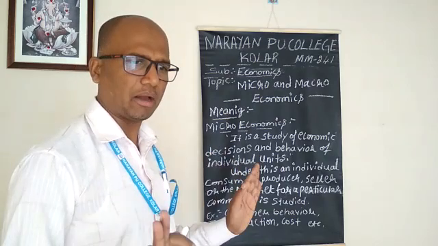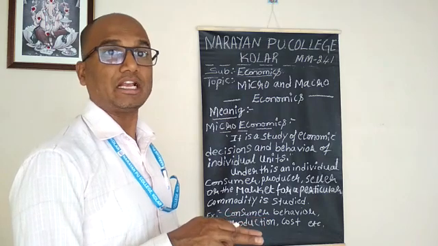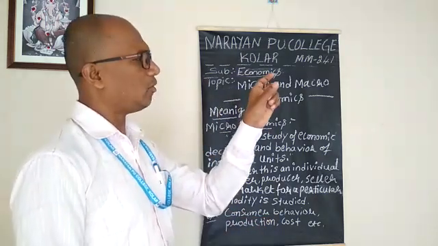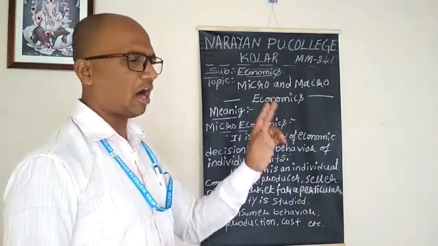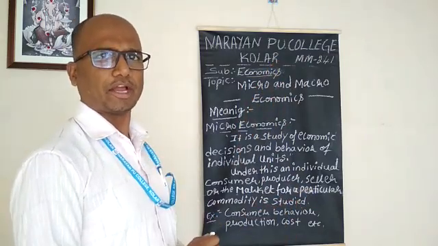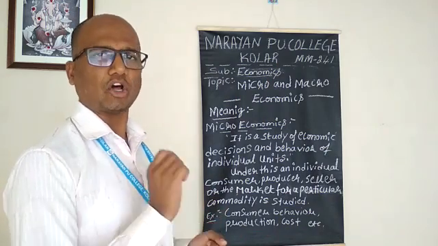It will not study the entire income of the economy. Instead of that, it studies an individual or a person's income. That's microeconomics. And next to that, macroeconomics.